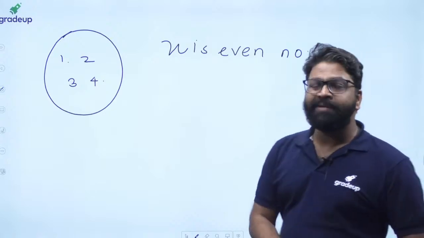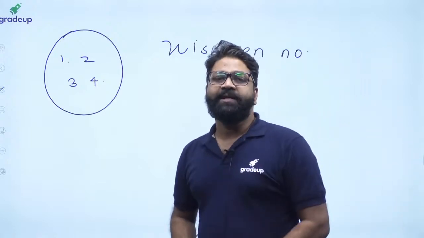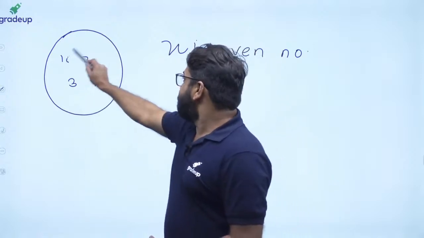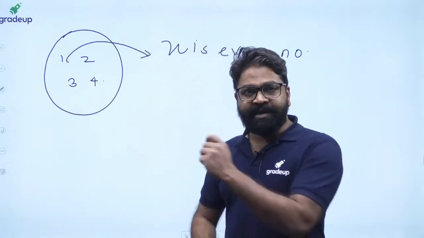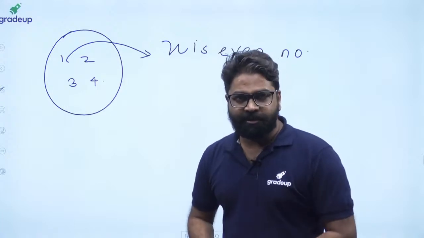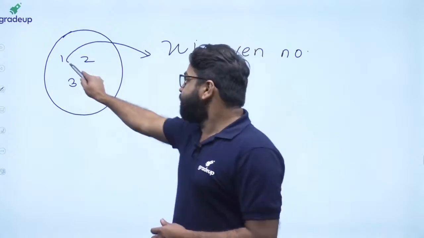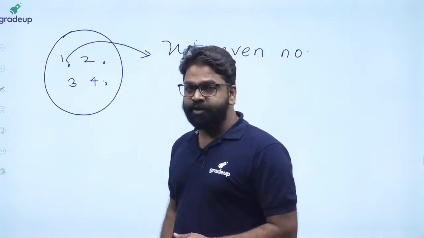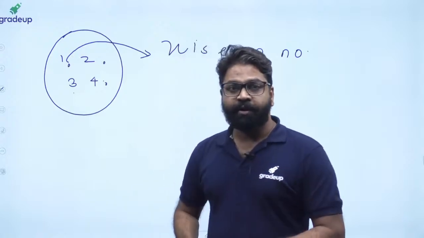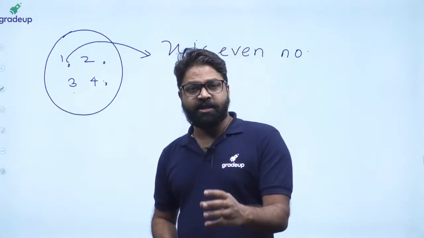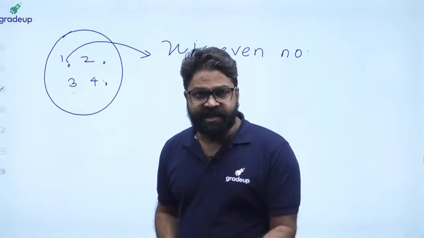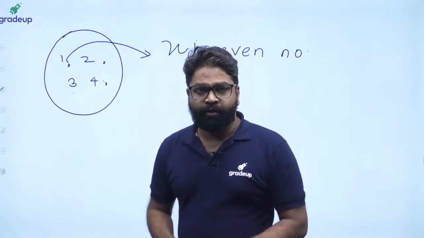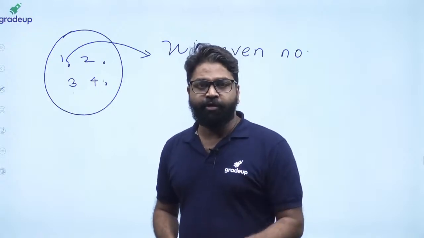If I take one element and put it here, such that 1 is even number, it changes to a simple statement, and then I can find out whether it is true or not. Then the 2nd, 3rd and 4th elements. If my domain consists of 3 to 4 elements, it's very easy to go and ask each and every element, are you true or not?